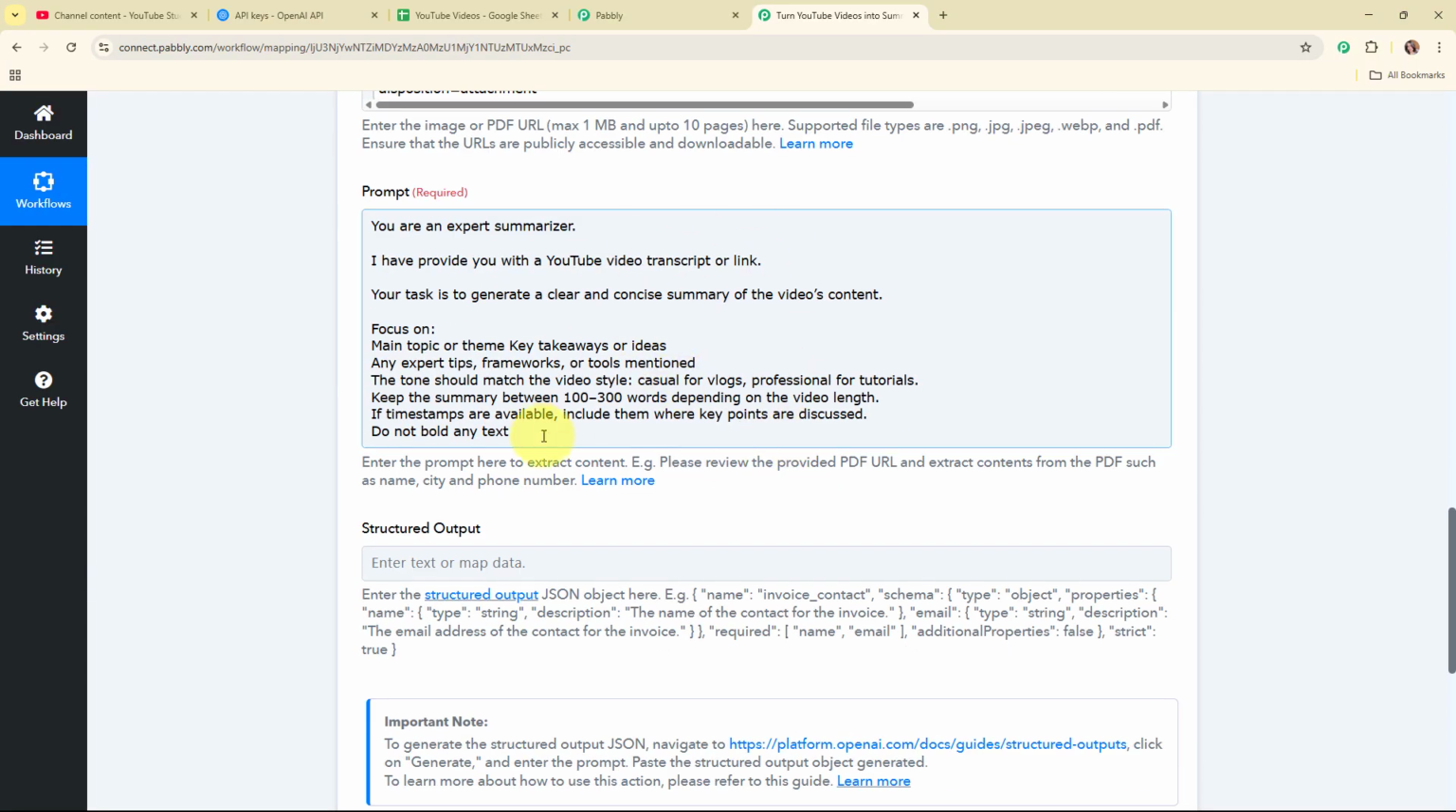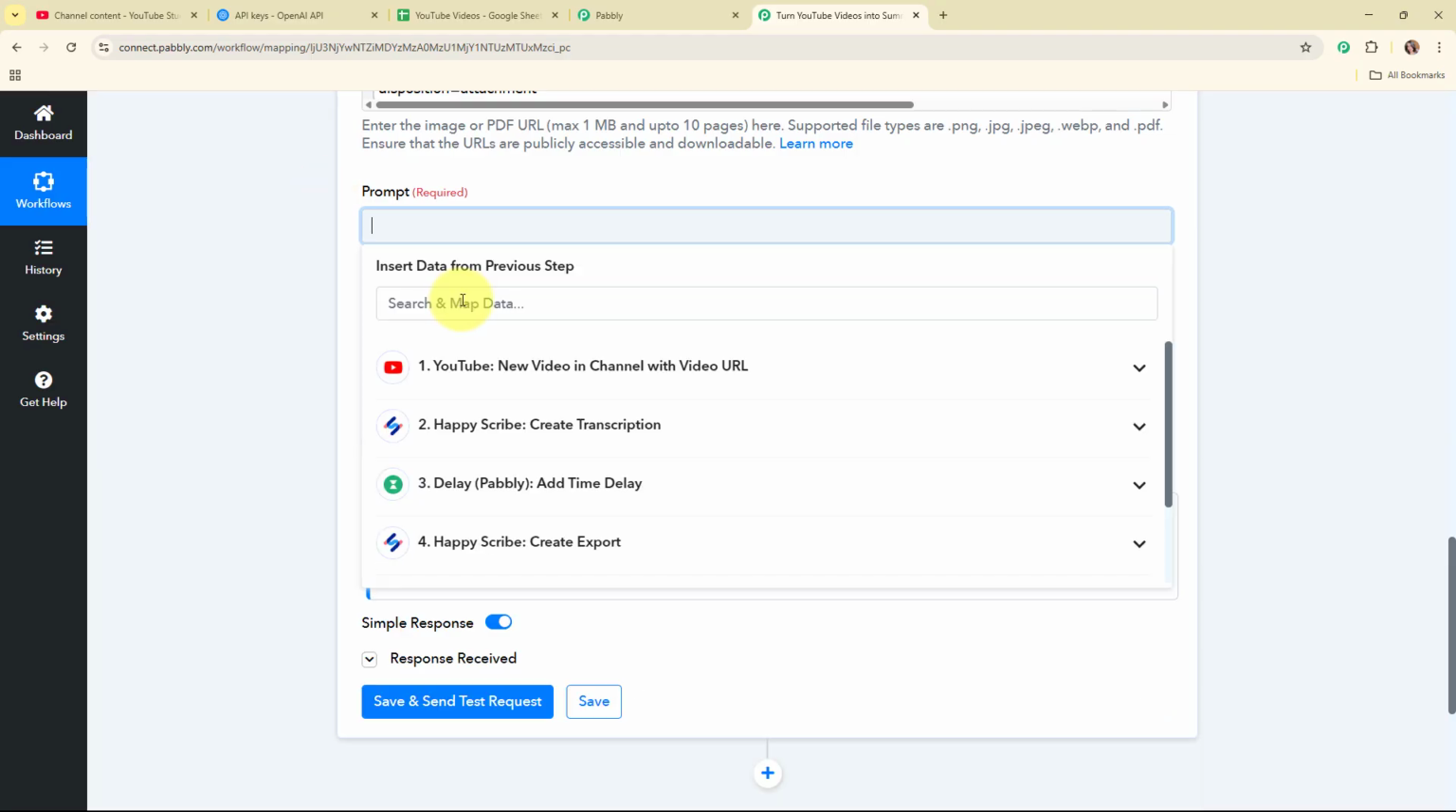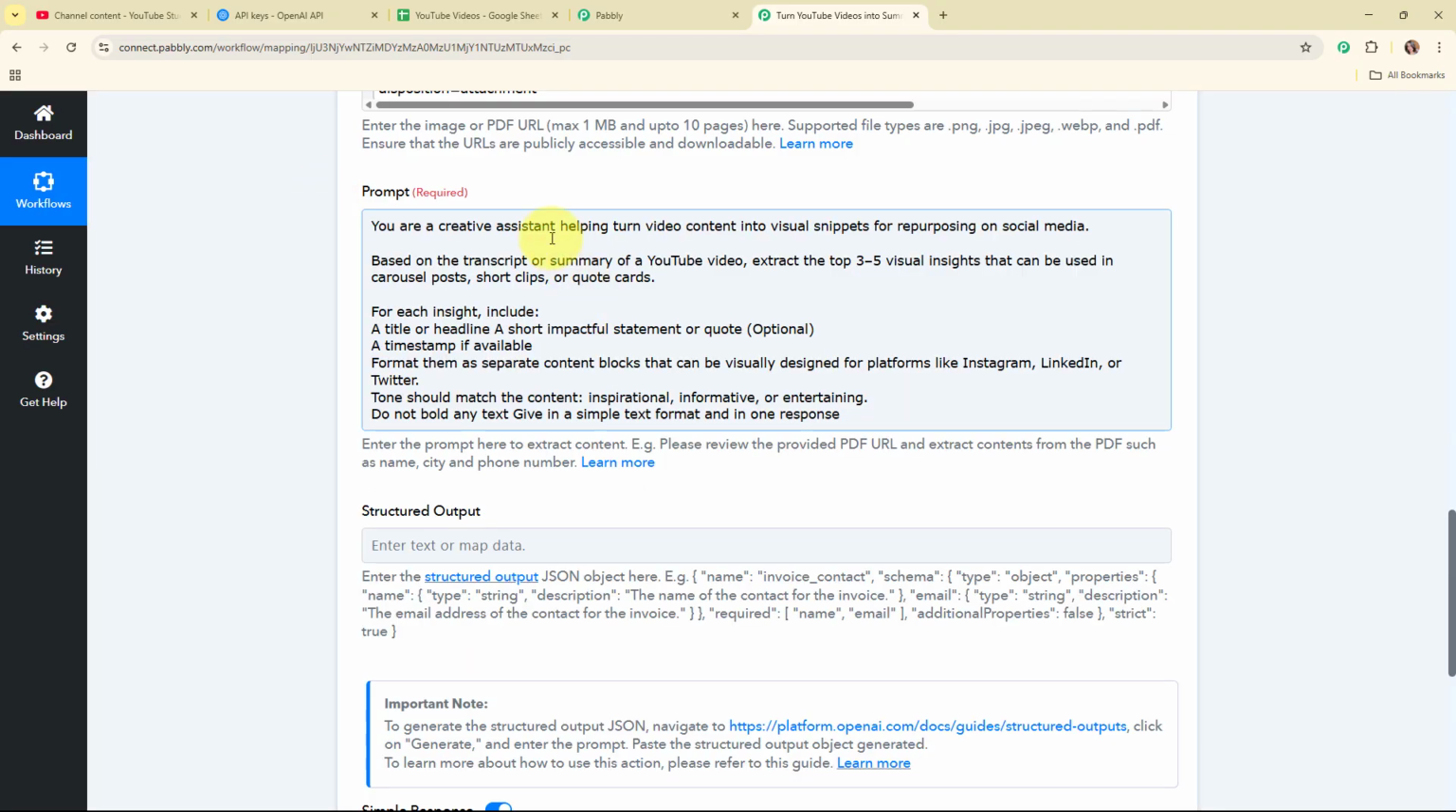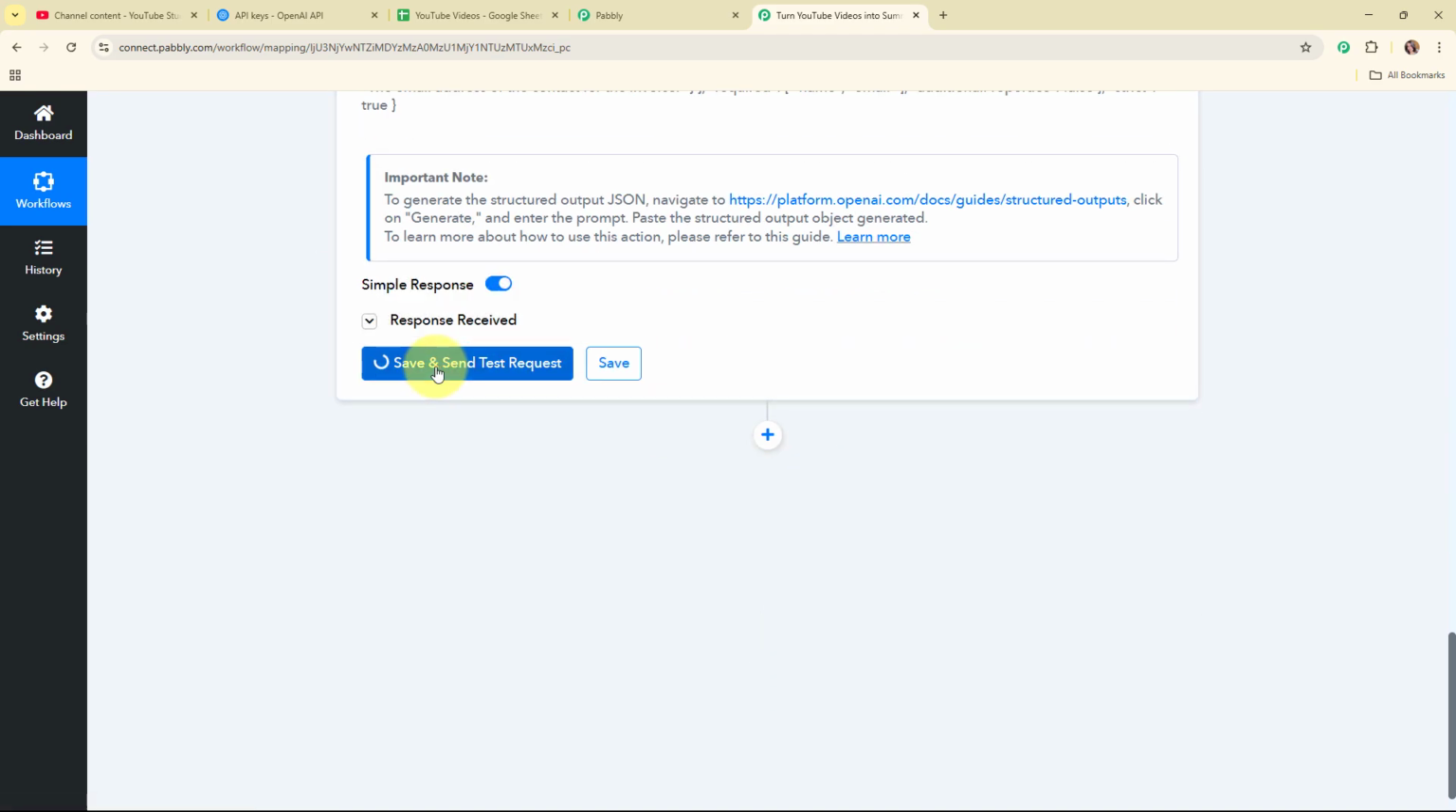So here I'm going to update the prompt for the visual insight. So let me add the relevant prompt. Alright, so here I've successfully added the relevant prompt over here, and then I'm going to click on the save and send test request given over here.